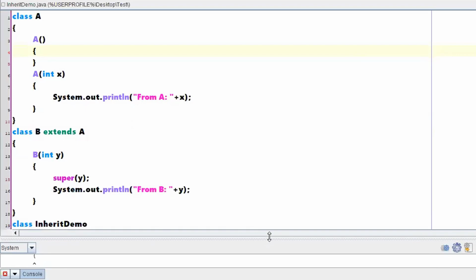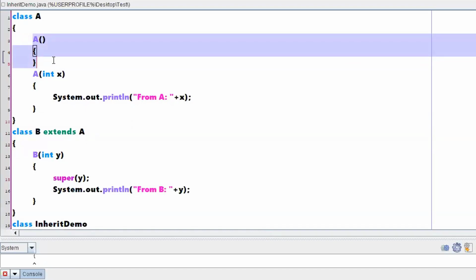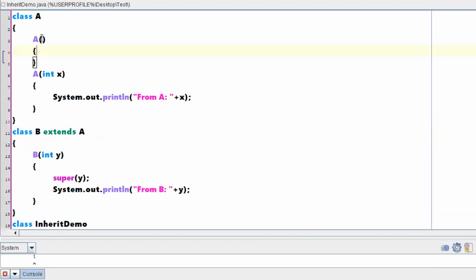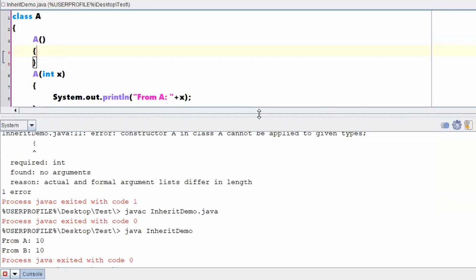So I didn't do anything magic here. What I did is, it was saying that it is not able to find any default constructor here. So I just wrote one default constructor. I have not defined anything in that particular default constructor, right? So first it checked for a default constructor, nothing was there, it finished its execution, then it went for the execution of the constructor part, then it executed the constructor of B.